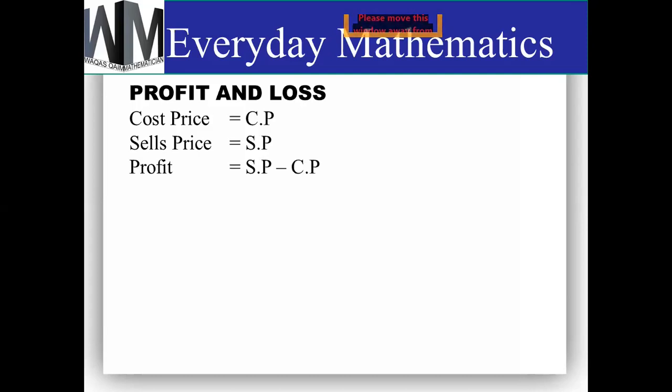So the formula for profit is sales price minus cost price, and the formula for loss is cost price minus sales price. Sometimes students use only one formula, which is sales price minus cost price. If the result is positive it is profit, and if negative it is called loss. So this will also be okay.